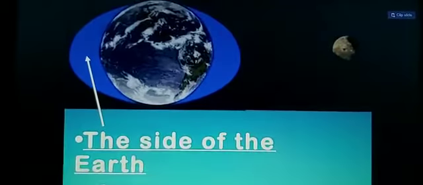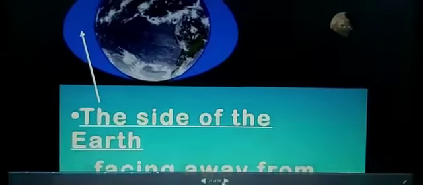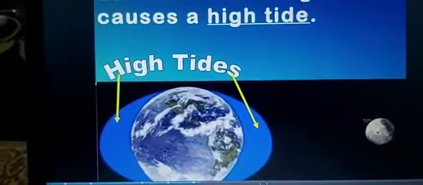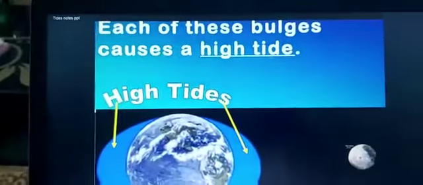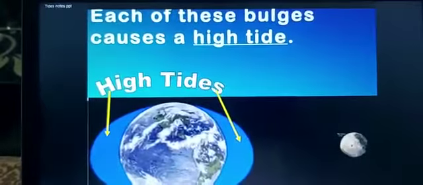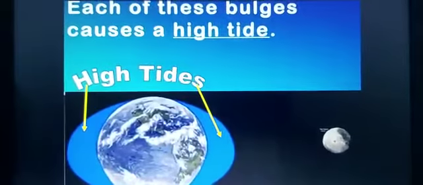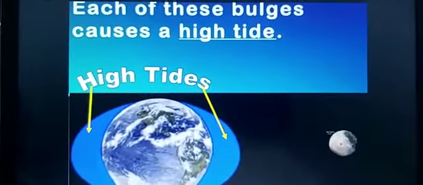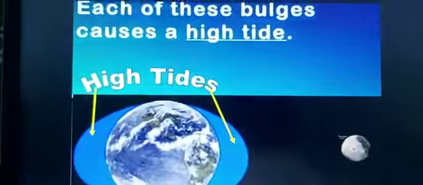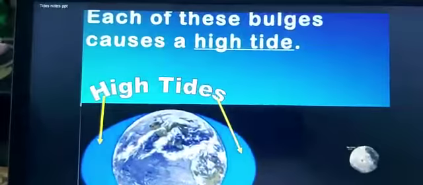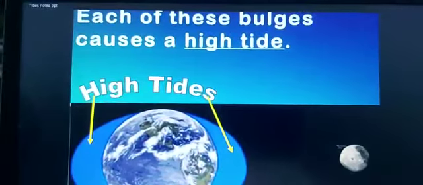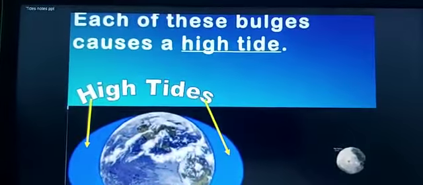Now what are the factors that cause the tides? Again we will come to the tide only. Here we can see how high tide is caused. Children, just see the moon. It is due to the gravitational force of the moon that the ocean waves are attracted toward the moon, and that is why the high tide is formed. This is the way high tides are formed, children.